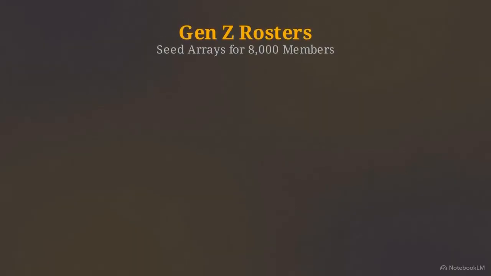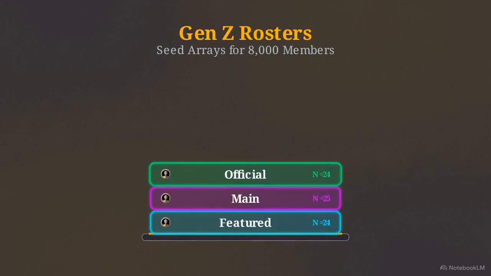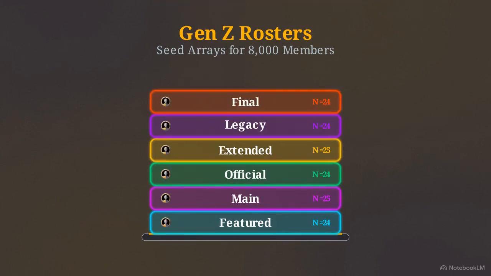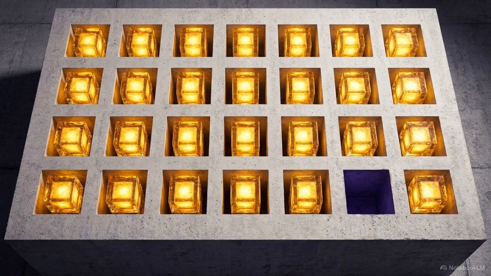The dataset is built upon a foundation of Gen Z rosters, categorized as featured, main, official, extended, legacy, and final arrays. These specific rosters function as highly curated seed arrays, with each list strictly limited to 24 or 25 individuals. These curated arrays establish a localized pop culture identity for the top-level nodes in the network. The data points consist of recognizable figures, serving as anchor points within the broader system. Because they represent identifiable figures, these seeds allow for quick visual verification of the dataset's primary layer.